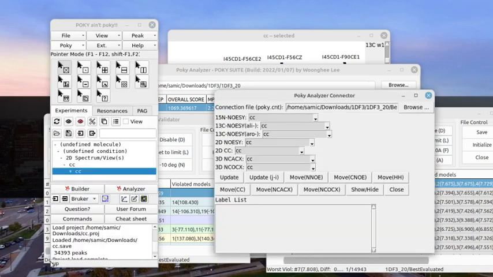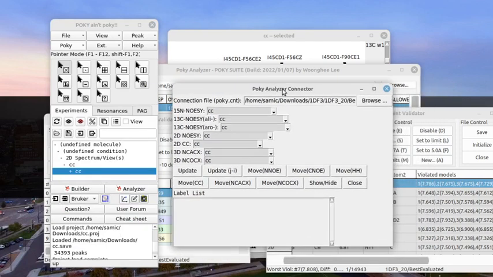Typing UP will open the POKY Analyzer Connector. The connection file should be already set. If it's not, you can use the Browse button to find the POKY.cnt between the extracted files. We are using a 2DCC right now.